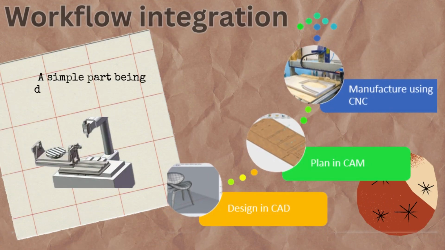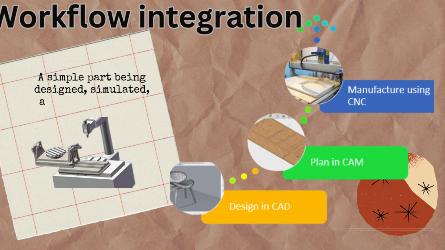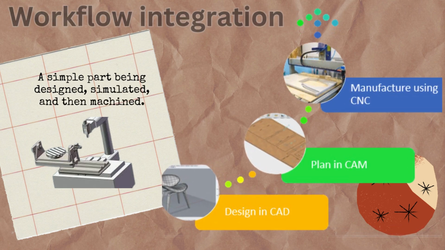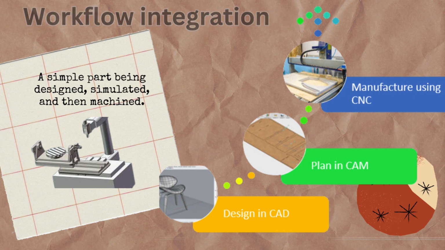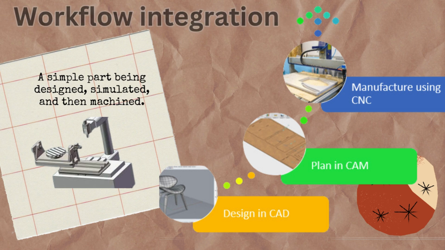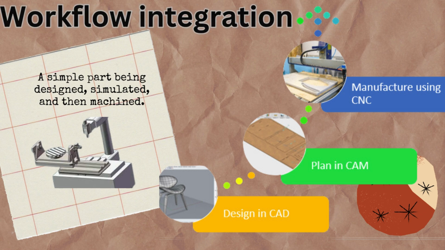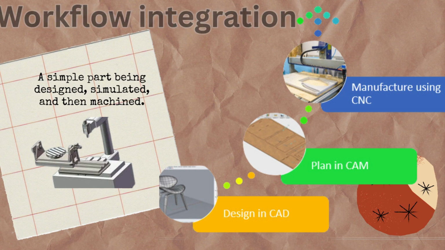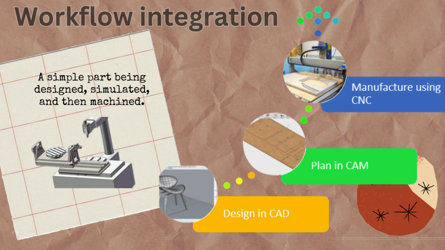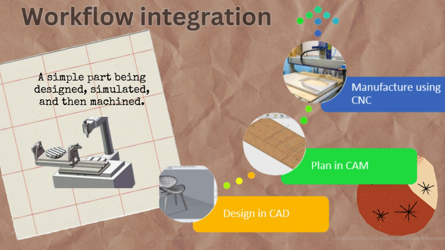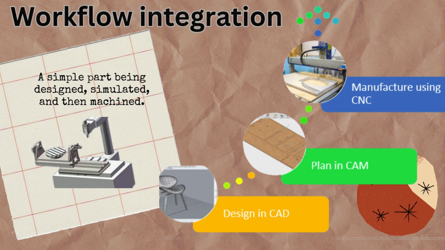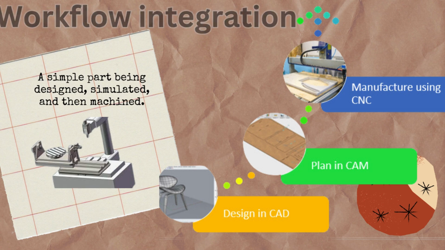Here's how these technologies work together. The diagram shows that first, the design is created in CAD. Next, CAM software converts the design into machine instructions by using the G codes. Finally, the CNC machine uses these instructions to bring the design to life. This seamless workflow makes complex manufacturing tasks efficient and accurate.